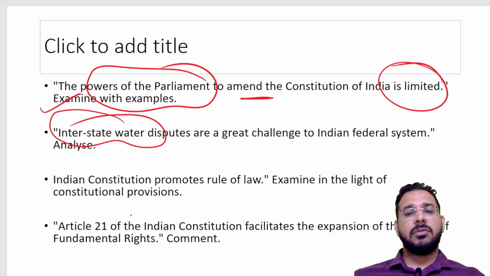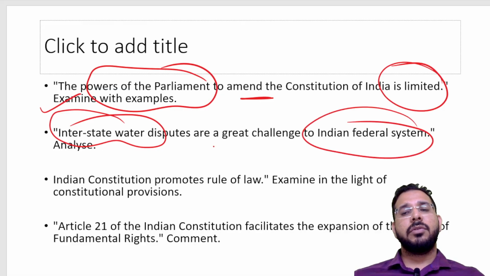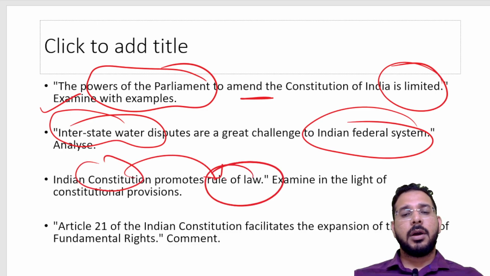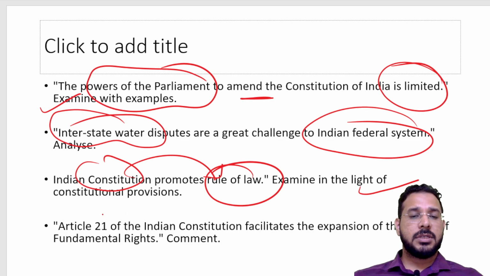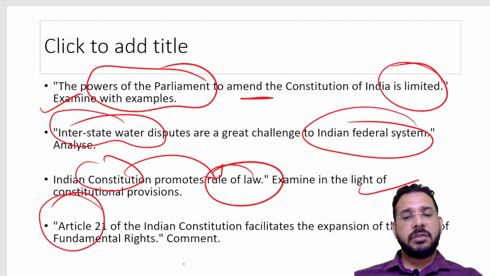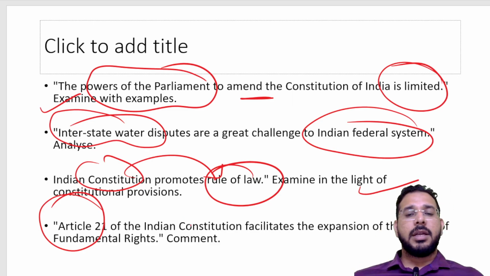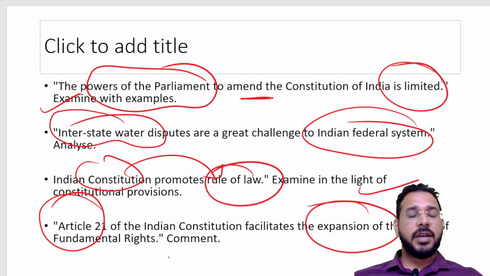Another question on interstate water disputes, which is a challenge to the federal system of India. Then another question is, how will the Constitution promote rule of law? So we have to examine it in the light of constitutional provisions. Then a question on Article 21, which says right to life and liberty. The expanding horizons of Article 21 have been asked. So in this way, you have to prepare for polity.